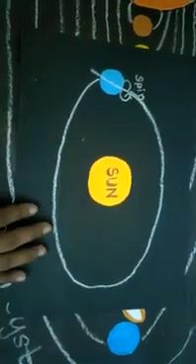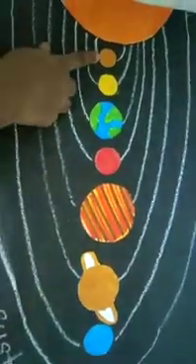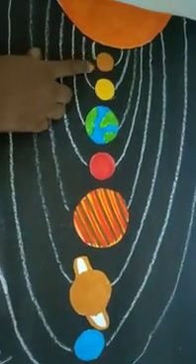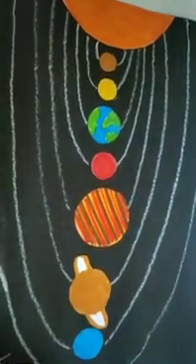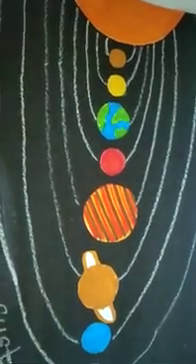Look at this picture. It takes 365 and a quarter days to complete one revolution. It causes different seasons. Mercury takes 88 days to complete one revolution, but Neptune takes 60,000 days to complete one revolution. Revolution causes different seasons. It is also called the annual motion of the Earth or the revolution of the Earth.